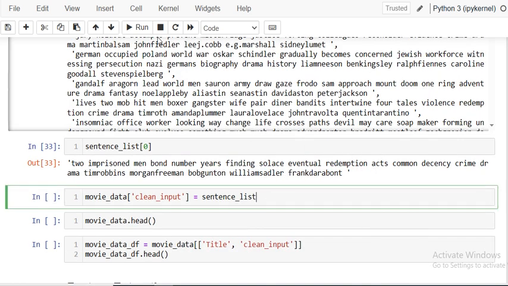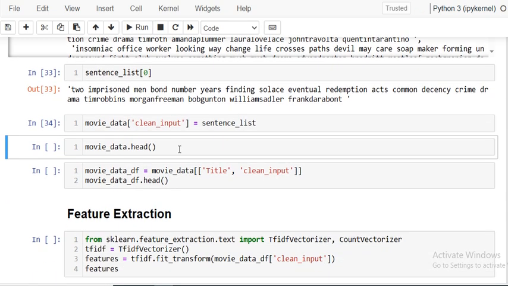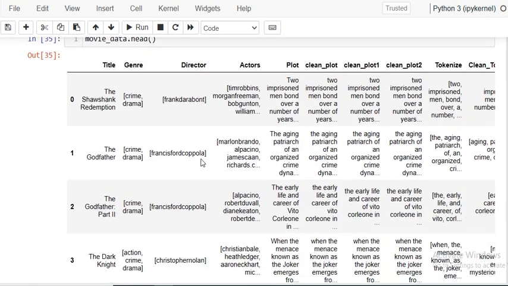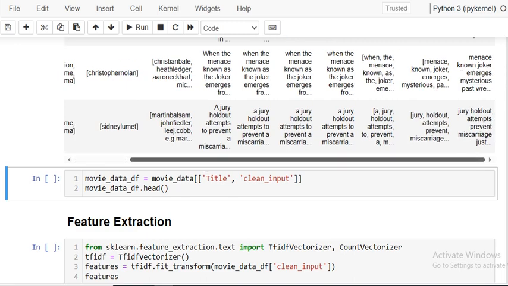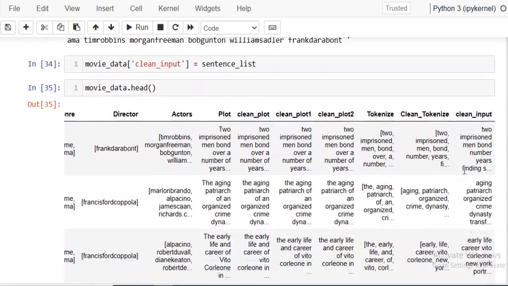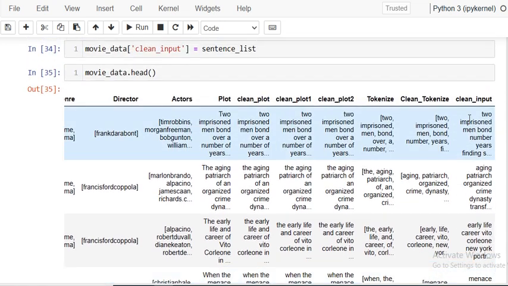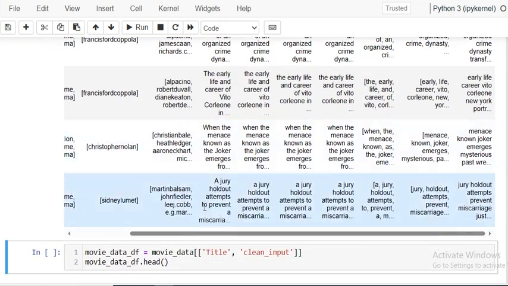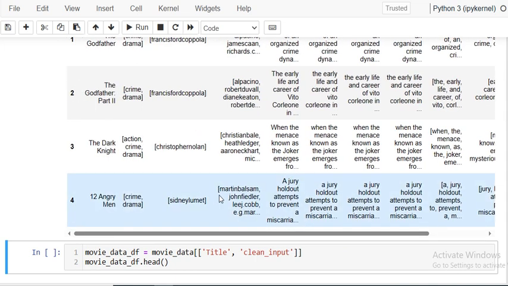Now our data is ready. So finally we are getting a clean input, and we are using the clean input for our further processing, right?